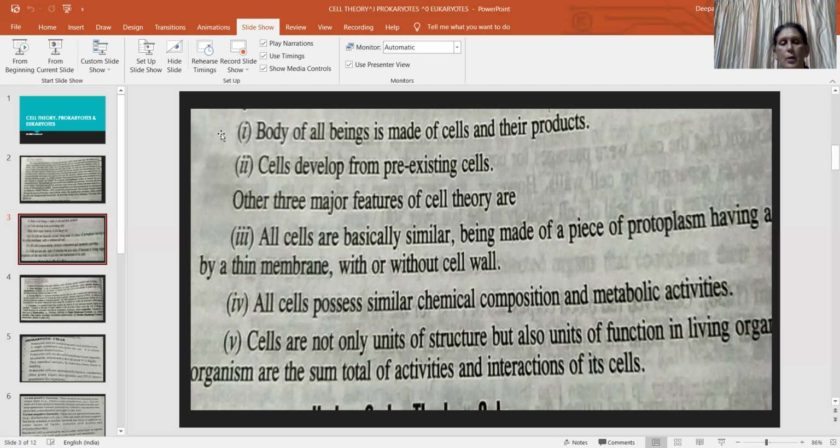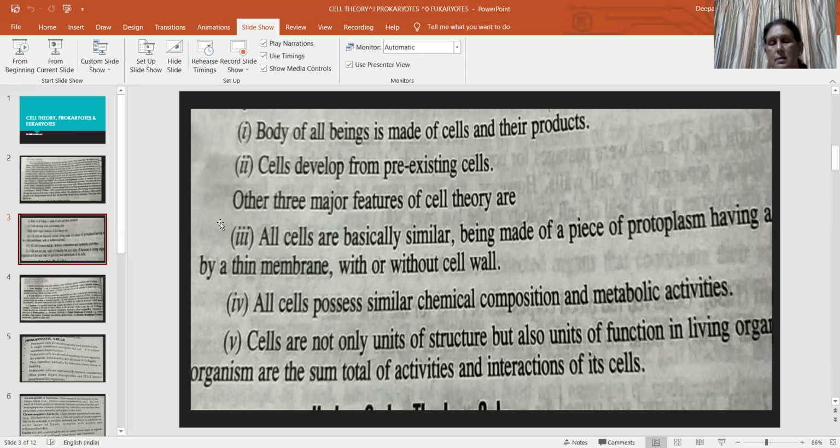Next, all cells possess similar chemical composition and metabolic activities. And next, cells are not only the unit of structure, but also the unit of function in living organisms. And organisms are the sum total of the activities and interactions of cells. So these are the points.